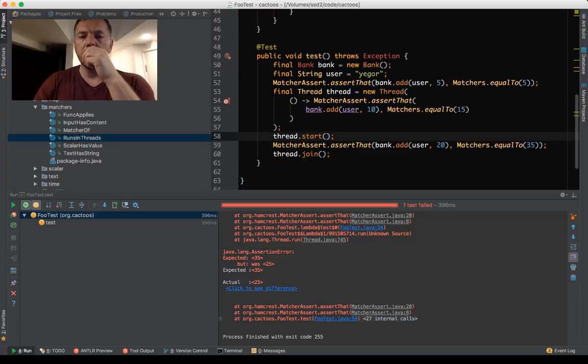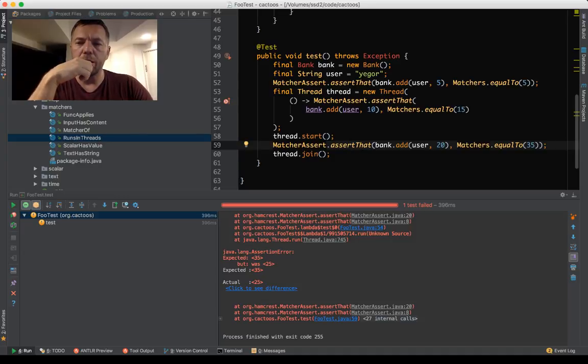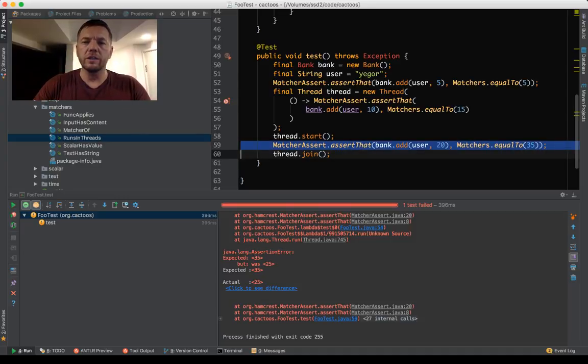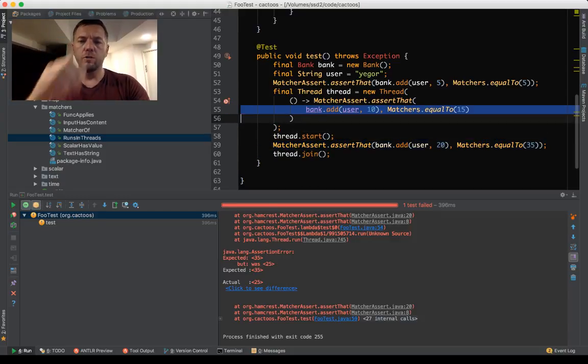Oh, that's right. Yeah, that's a right comment. So this line is checking the balance when this thread is still running. This thread is still calculating what's going on. So that's right, the assert is wrong.